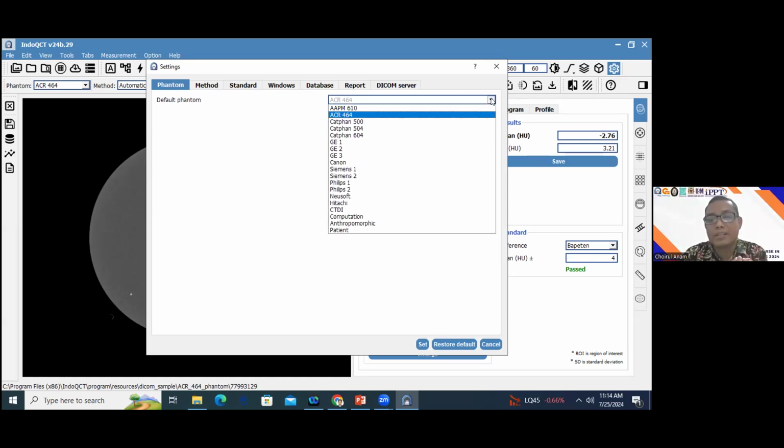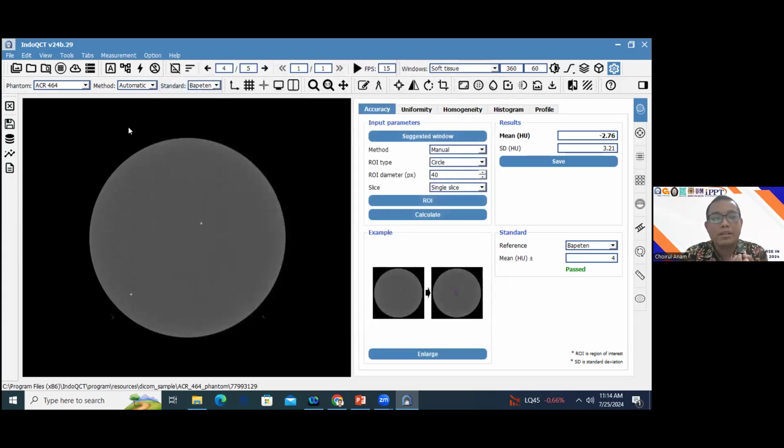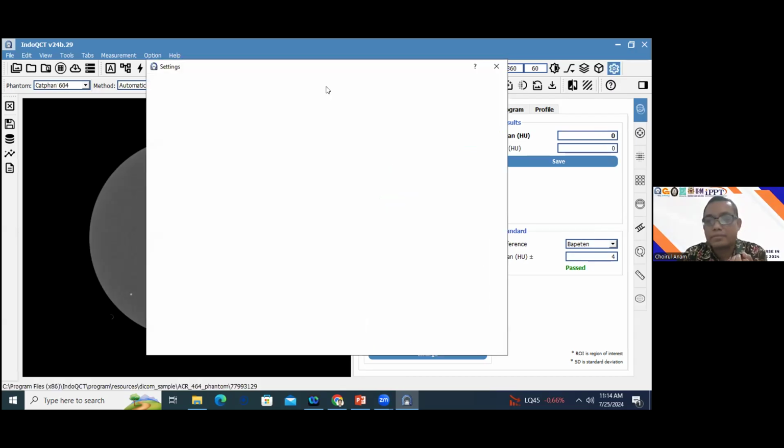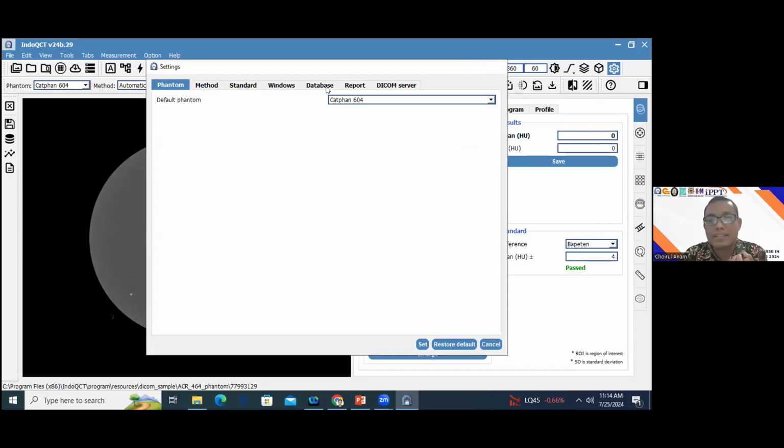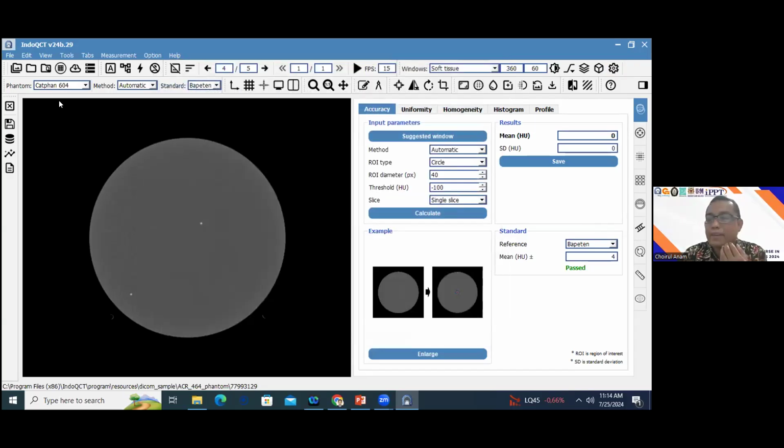In this example, we can set it to, for example, the Catphan 604. This is already set here. This one you can see here. If you close the QCT and you enter again, the Phantom will be the Catphan Phantom, because you already set the Phantom to the Catphan.